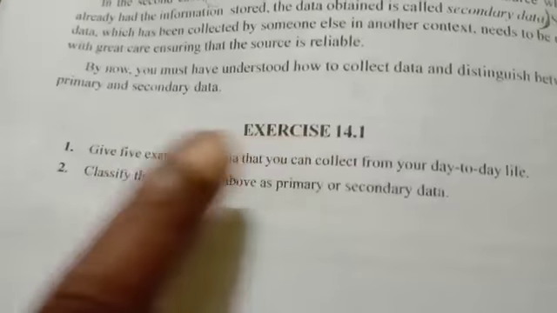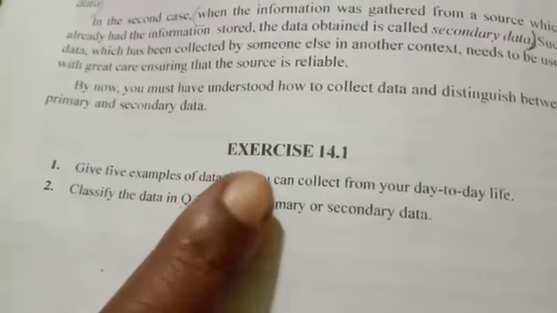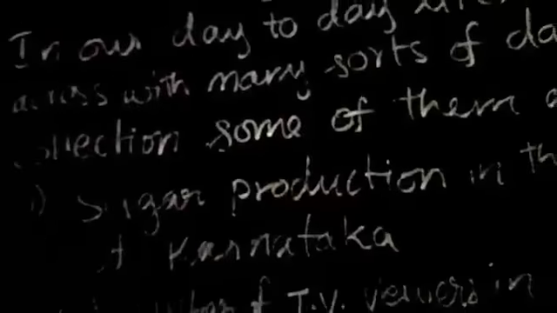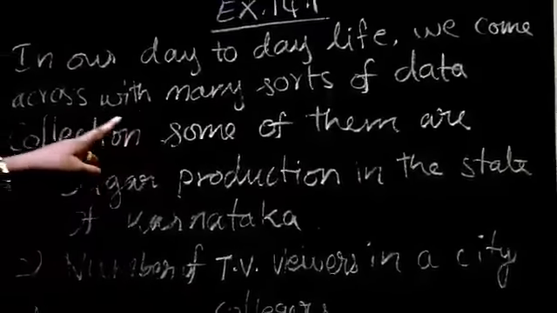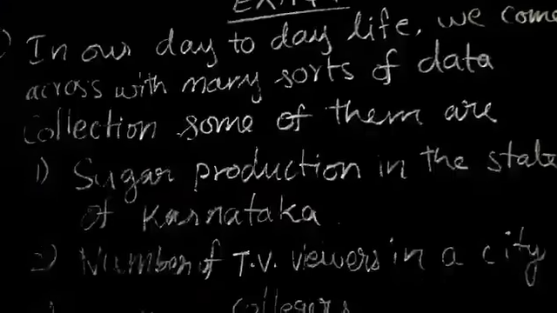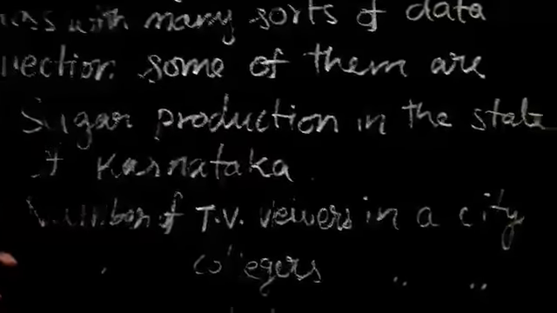When the information was gathered from a source which already had the information stored, the data obtained is called secondary data. Exercise 14.1, first question. Give 5 examples of data that you can collect from your day-to-day life. In our day-to-day life, we come across many sorts of data collection. Some of them are here. You can write anything. I have written 5 examples in this.